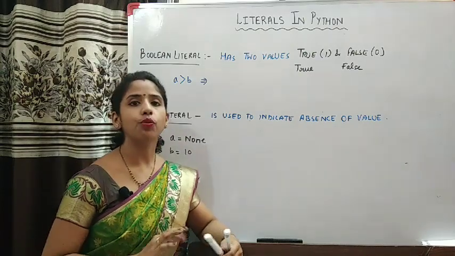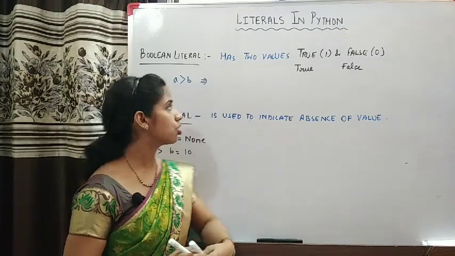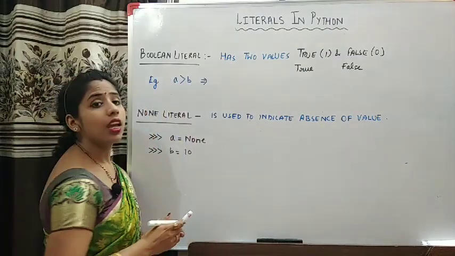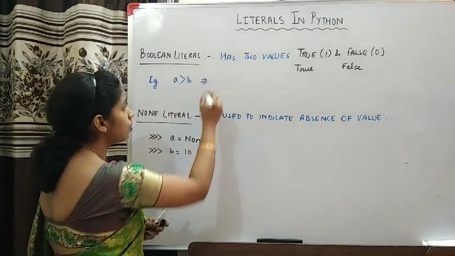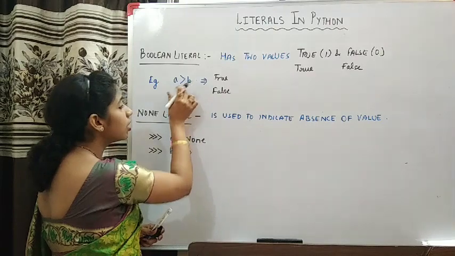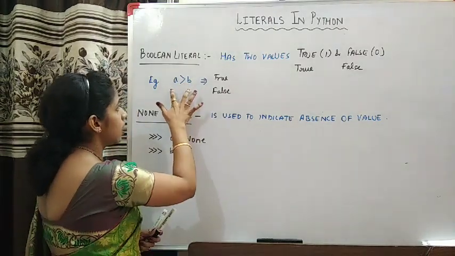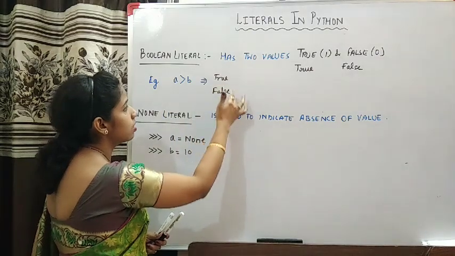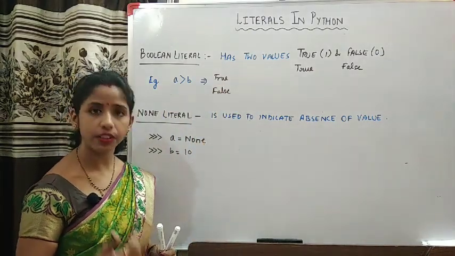So these are the two values which represent the truth value. For example, these are used in situations where you are comparing something. Suppose you are comparing A greater than B, then the result of this expression can be either True or False, depending upon the values of A and B. So A and B are compared and the result will be in this form. Such kind of results are represented using Boolean literals.